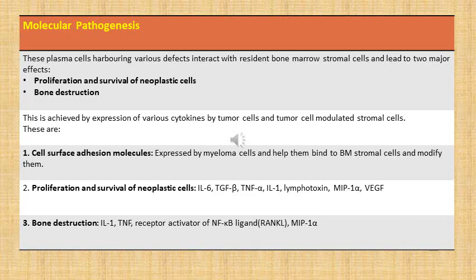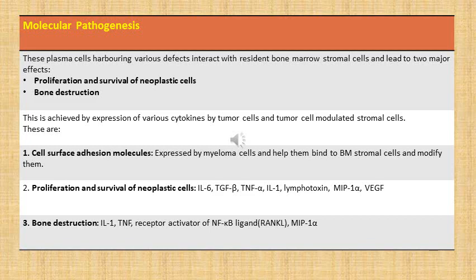One is cell surface adhesion molecules. These are expressed by myeloma cells and they help them bind to bone marrow stromal cells and modify them for their own use, and then they express various cytokines which are responsible for various effects of tumor cells, namely proliferation and survival of neoplastic cells and bone destruction.